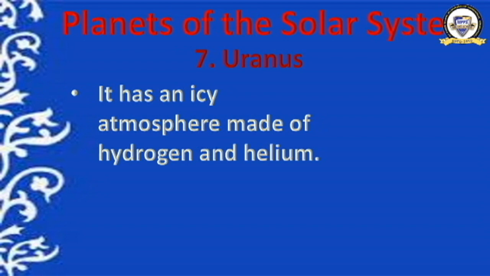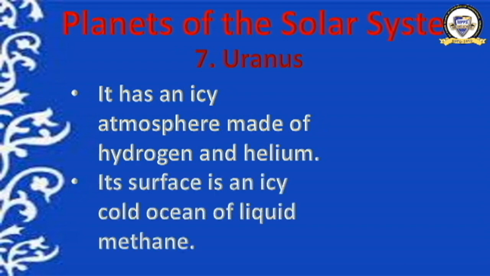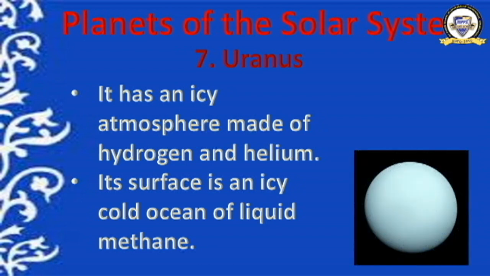Then its surface is an icy cold ocean of liquid methane, and it has a very faint set of rings. This planet also has rings. This is Uranus, and this is the ring of Uranus.